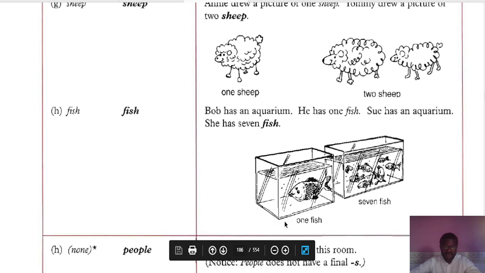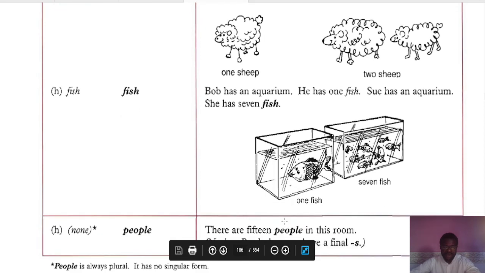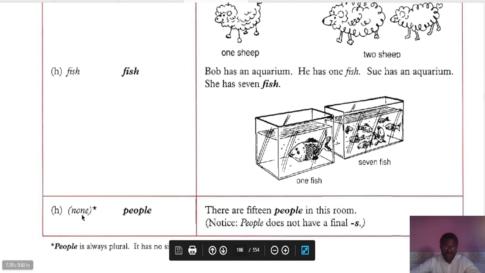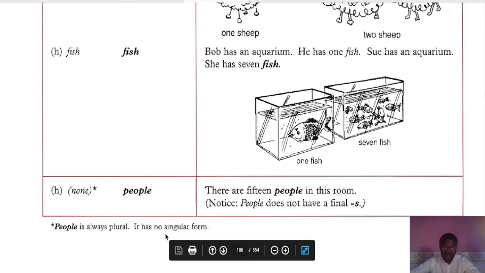I think this is going to be all about it for today, but not without showing you this last one. Here we've got people. People is a plural form of noun, and it has no singular. So there are 15 people in this room. Notice people does not have a final S. People is people. People is always plural. It has no singular form.